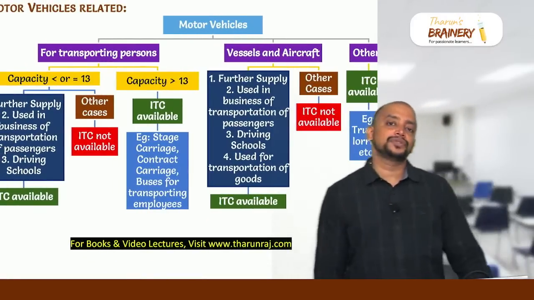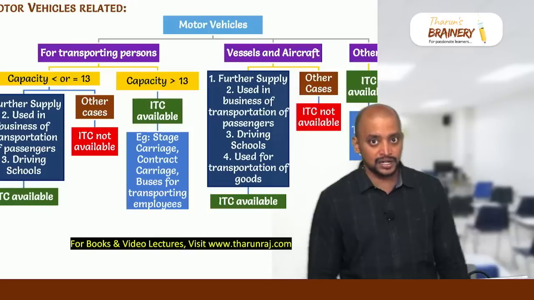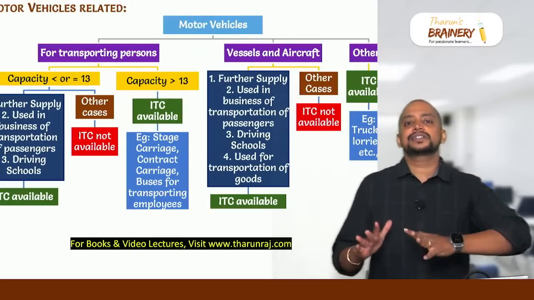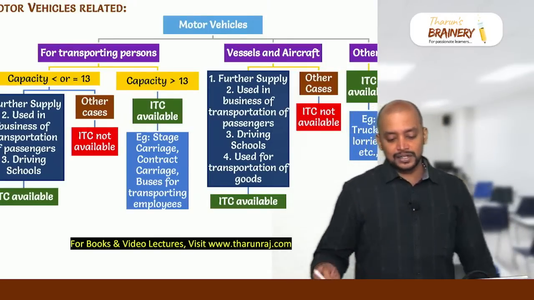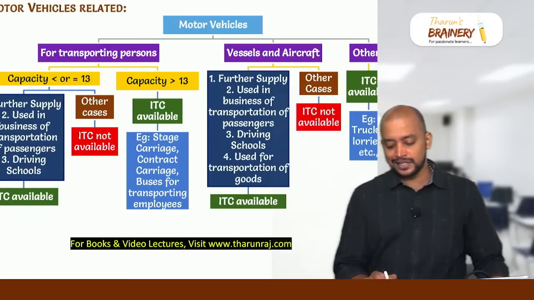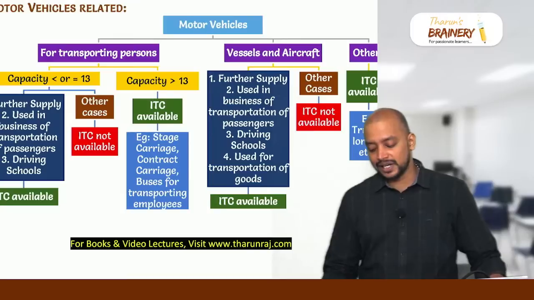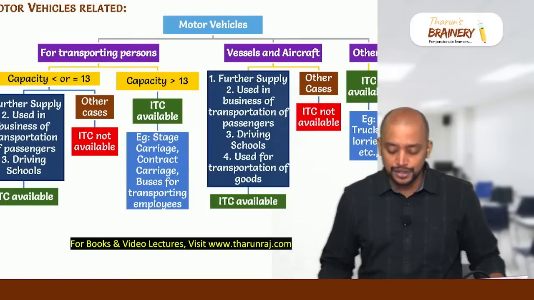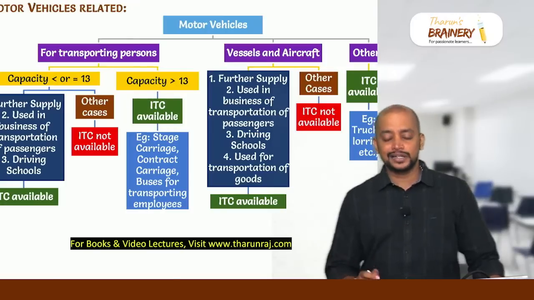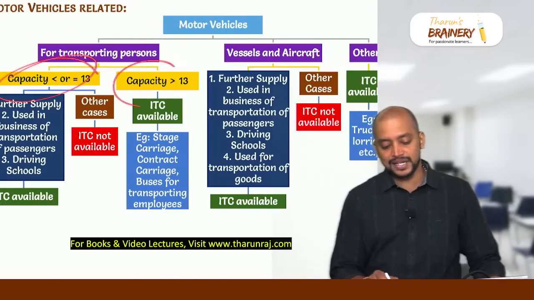Then blocked credits. We have 3: motor vehicle related blocked credit, construction related blocked credit, and other blocked credit. Motor vehicles are divided into 3: motor vehicles for transportation of persons, vessels and aircrafts, and other motor vehicles. For other motor vehicles, ITC is always available, there is no restriction. And for motor vehicles for transportation of persons, the capacity either does not exceed 13 or exceeds 13.